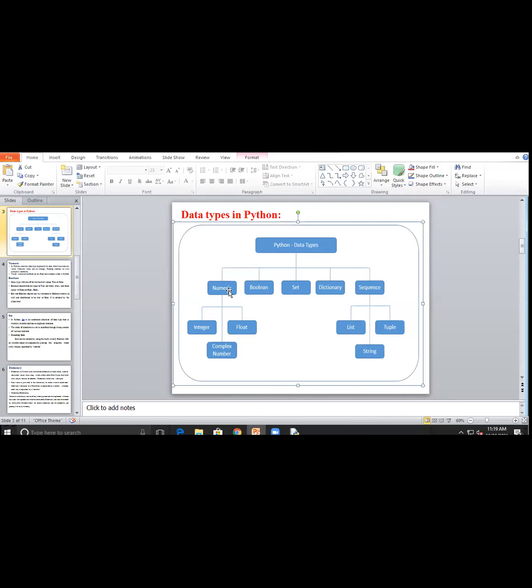Is there any question with this numerical data type? Okay, is there any doubt with this Boolean concept?